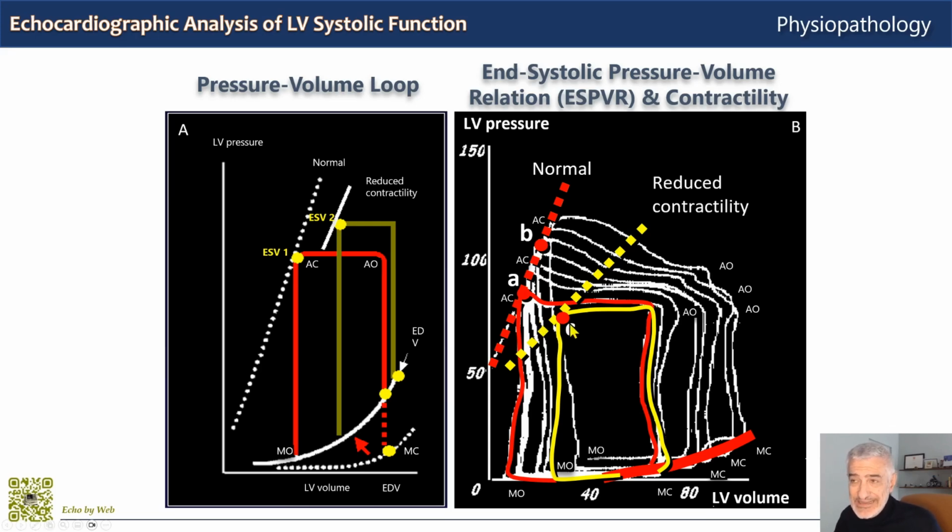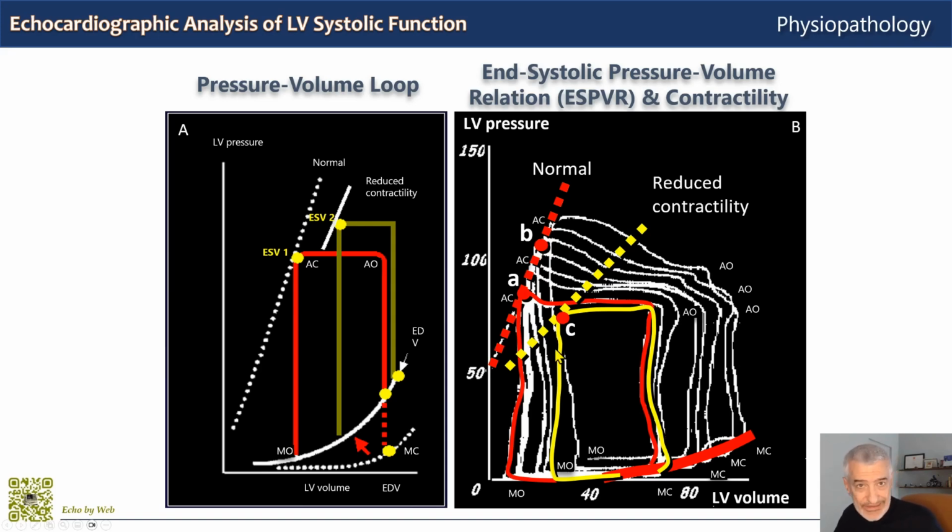Since a straight line is defined by at least 2 points, it follows that a single measurement of pressure and volume cannot define contractility by definition. However, in the clinical setting, with echocardiography, a change in end-systolic volume is often used to estimate a change in contractility, not absolute contractility, but a change in contractility when the other determinants, like the pressure, the preload, and heart rate, are unchanged, for example, in the follow-up of a patient.